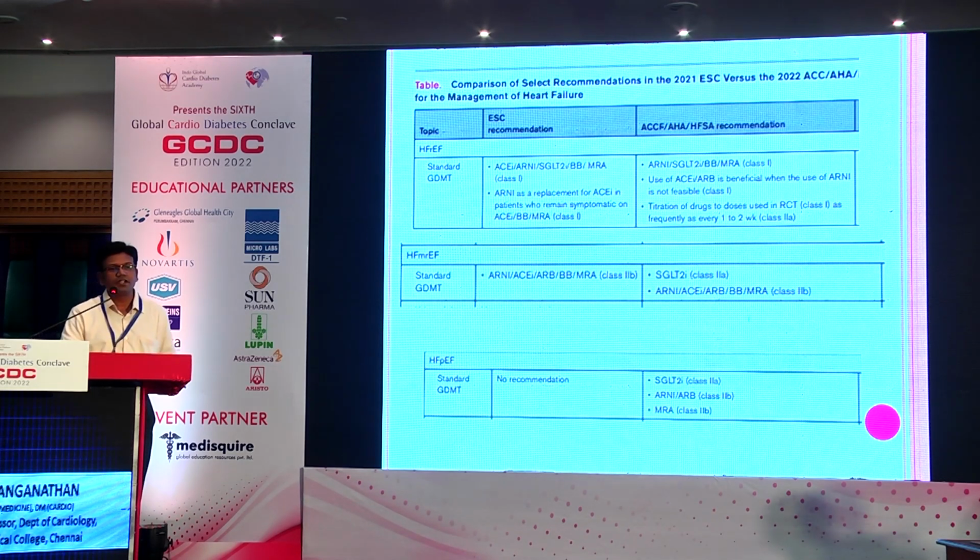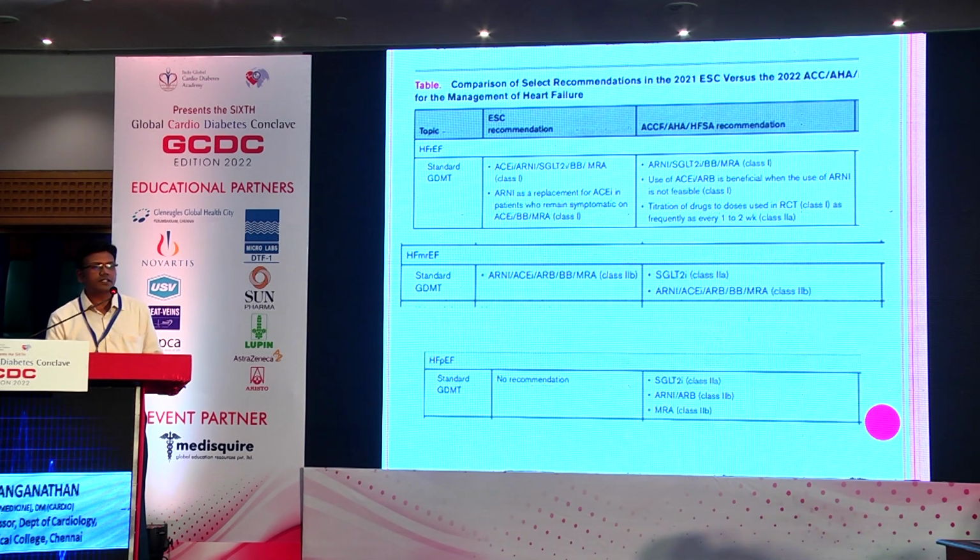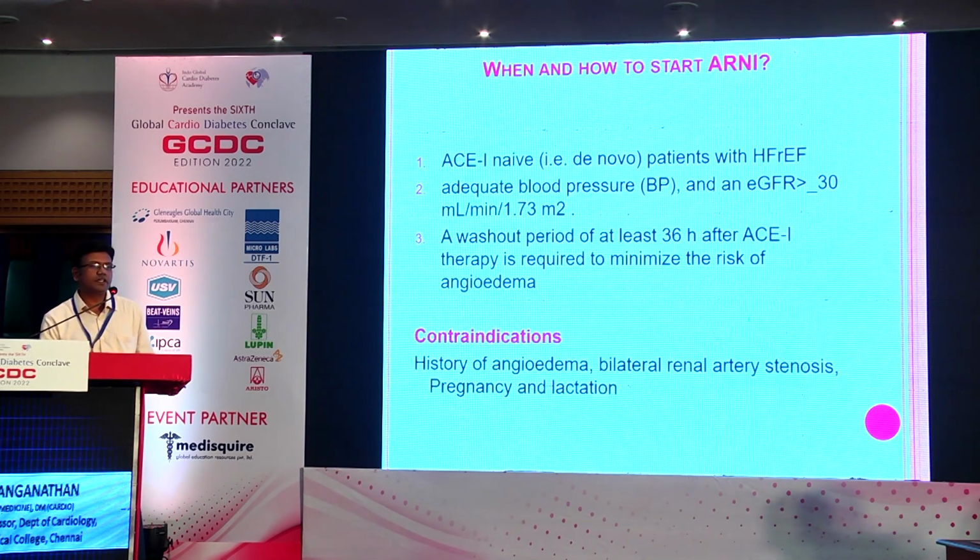And these are the various indications from the guidelines, one from the ESC, one from the AHA. The important point here is that the AHA 2022 guideline clearly indicates that ARNI is superior to ACE inhibitor or ARB for treatment of heart failure. It has a class 1 indication in patients with heart failure with reduced ejection fraction. And for preserved ejection fraction, we know that it has a class 2B indication.